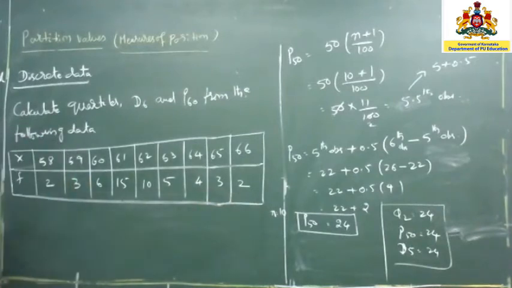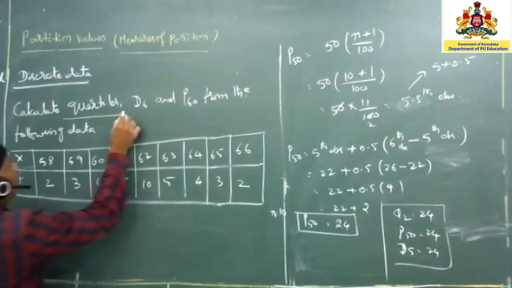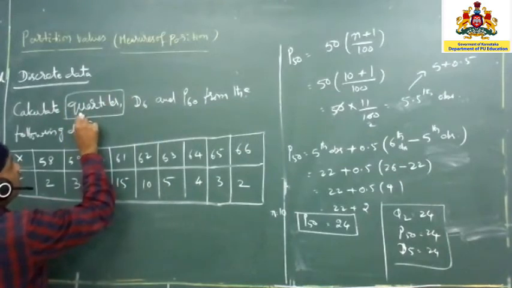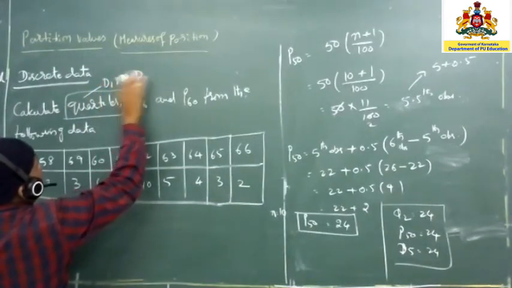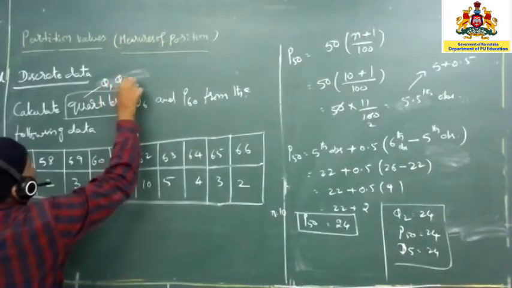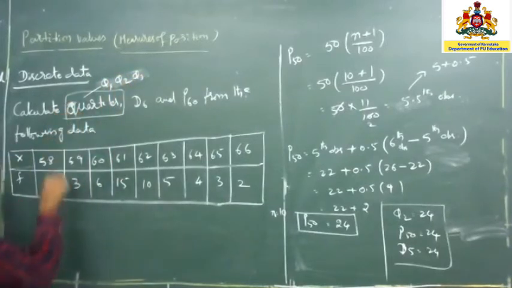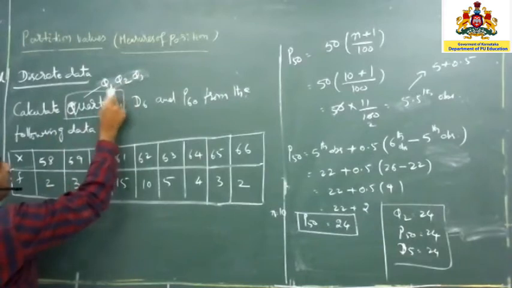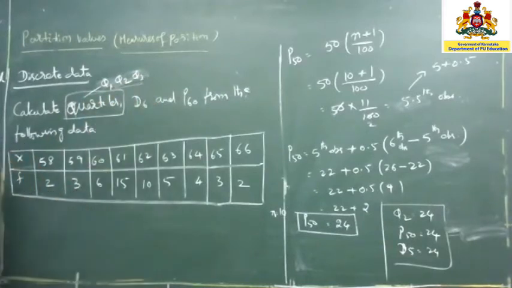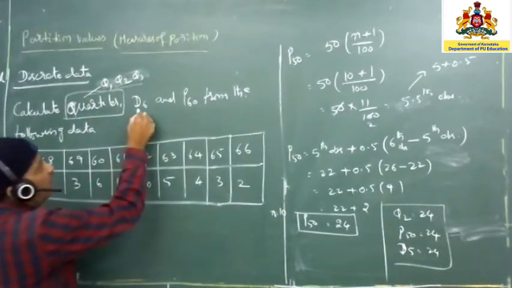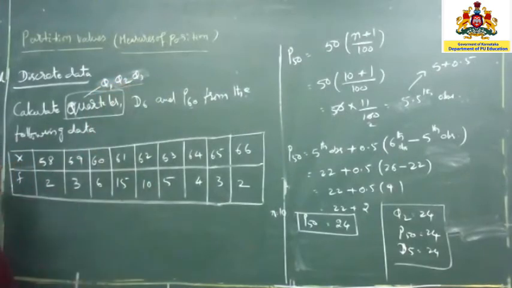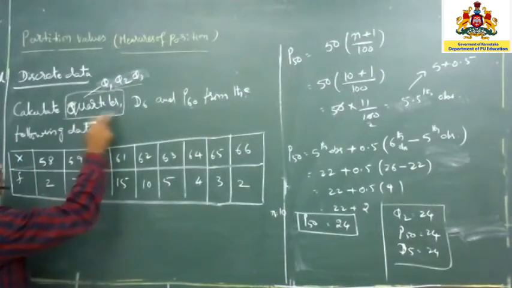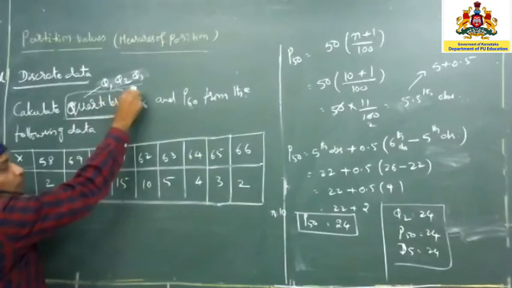Then what formula are we going to use? We have to use quartiles. If they have not mentioned Q1, Q2, Q3 specifically, you must calculate Q1, Q2 and Q3. This is a quartile. Nothing like 1, 2, 3 is mentioned, so you have to calculate all three. Here specifically only D6 and P60 are given, but for quartiles there are only 3 types, not mentioned here, so definitely you are going to calculate all of Q1, Q2, Q3.